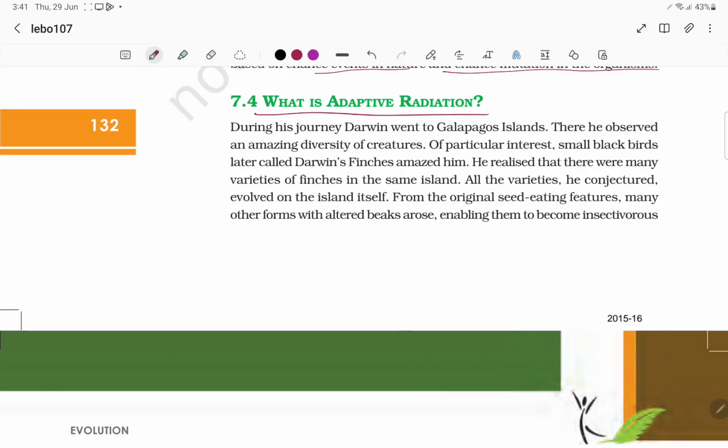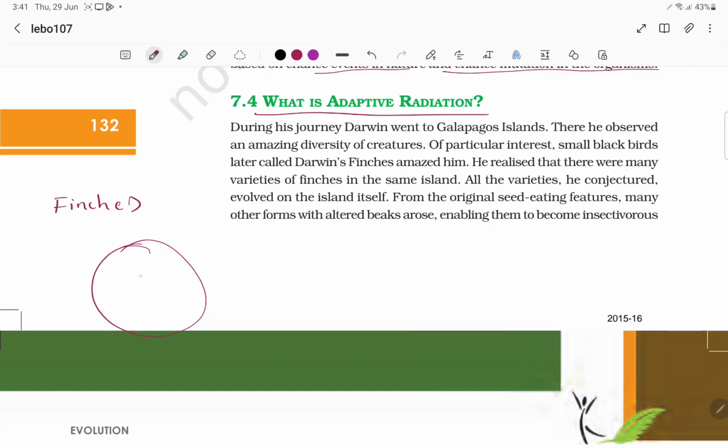Adaptive radiation. What is adaptive radiation? The best example here is, we already know Charles Darwin had a voyage on HMS Beagle to the Galapagos Islands. There he observed finches, which we later call Darwin's finches. So we have the island.